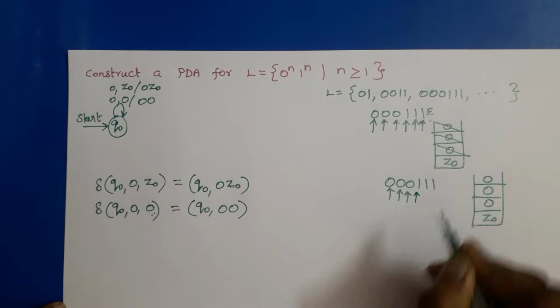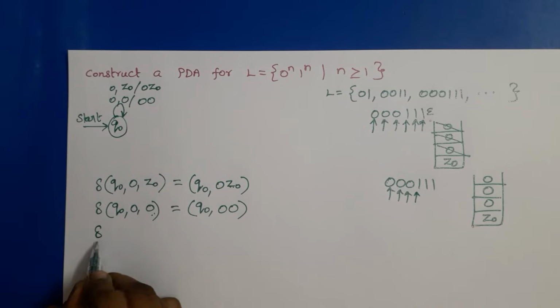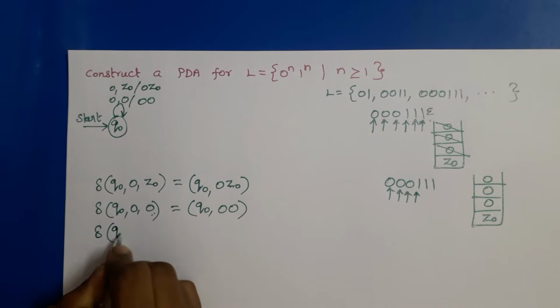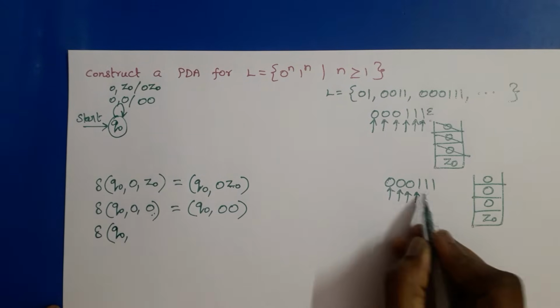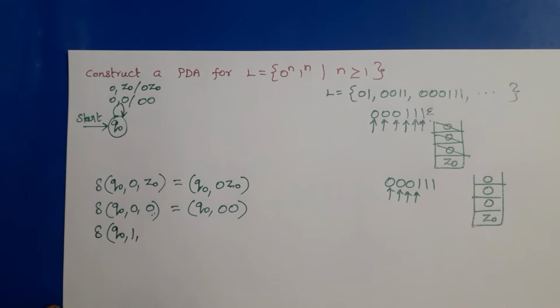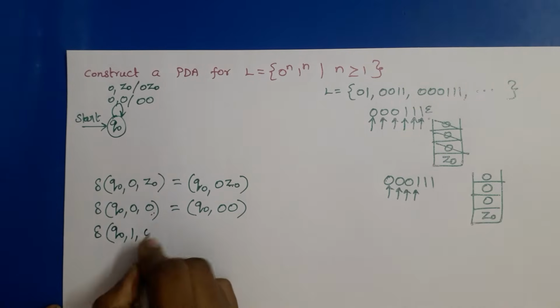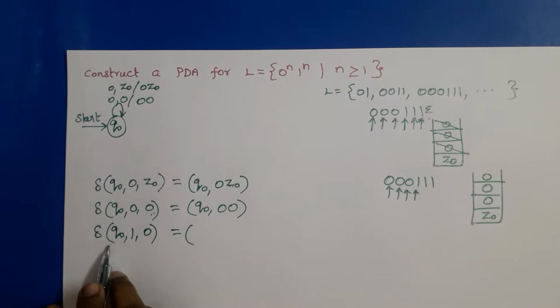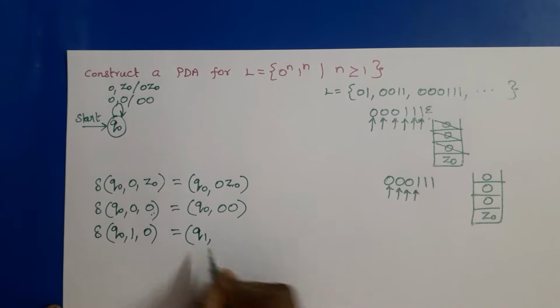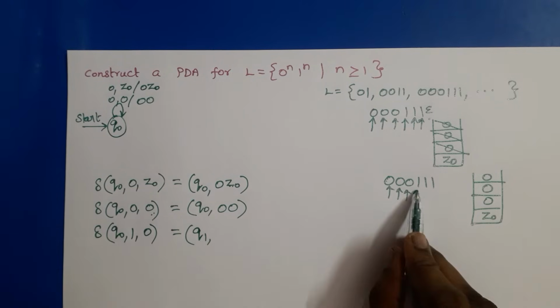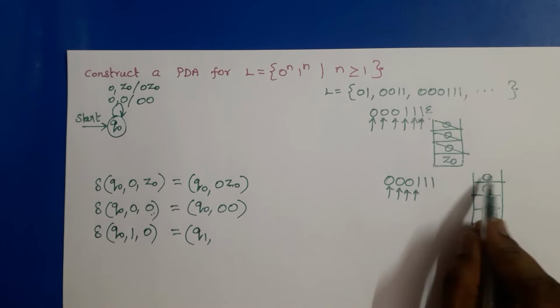Next input is 1, so we have to write a new transition. Delta of Q0 is the current state, 1 is the input symbol and the top of the stack is 0. That means we go to the next state Q1 and a pop operation must be performed, right? For each 1, a 0 must be popped from the stack.